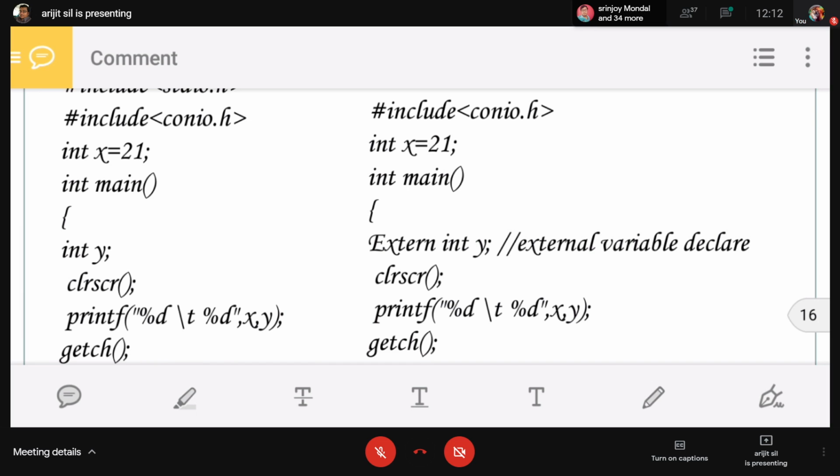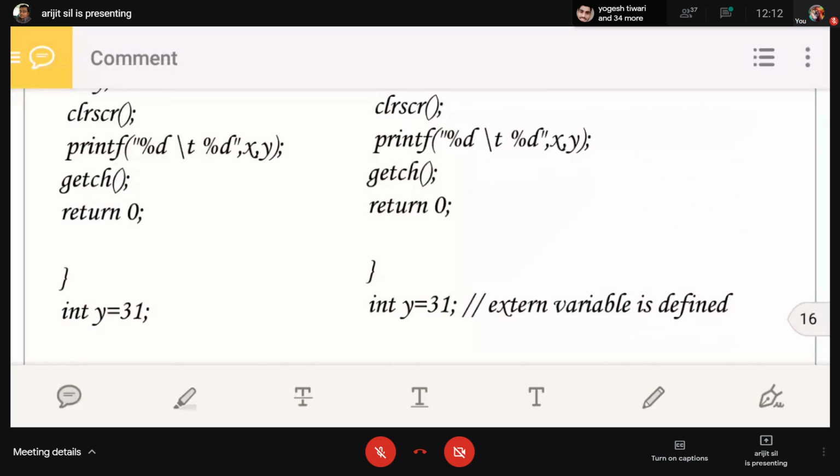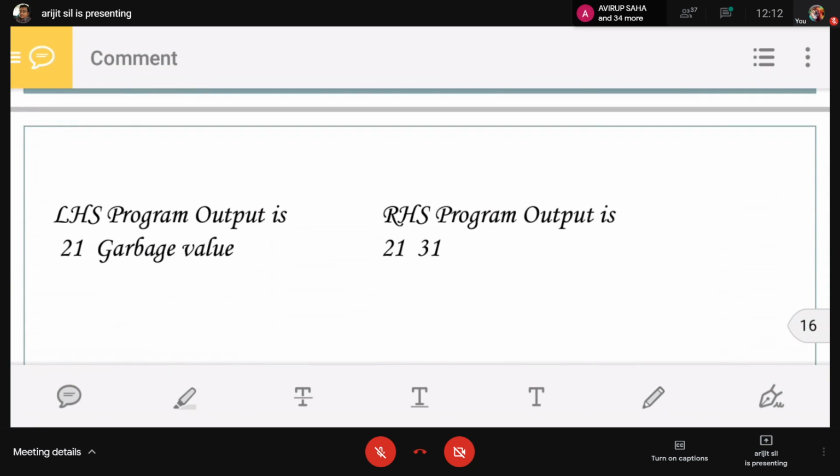If you do not declare it as global or register or static, anything else, by default it will take auto. So y prints the garbage value. See that output: 21. X is declared as a global variable, so x takes the value 21. Y is by default auto, so y gives the garbage value.